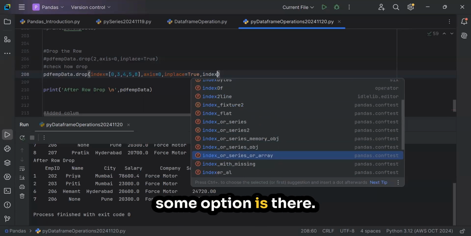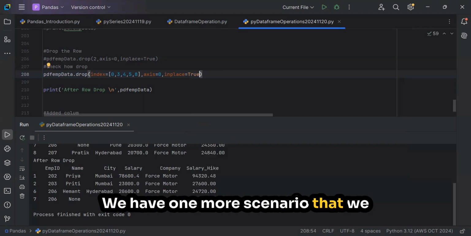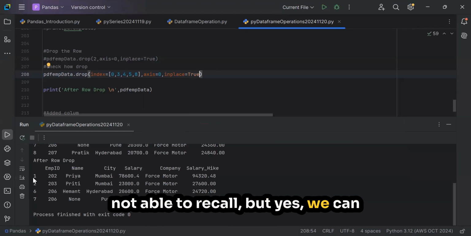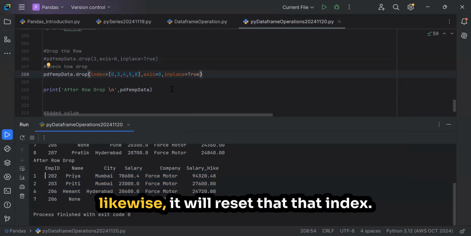Let's see that option, we'll see that, Devendra. We have one more scenario in that, we'll see that. There is one option I'm not able to recall, but yes, we can reset this index with 0, 1, 2, 3, 4. Likewise, it will reset that index.